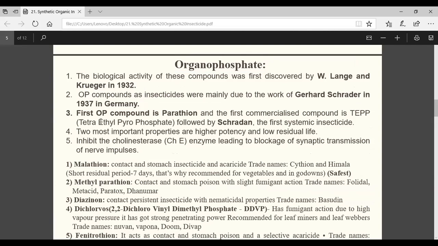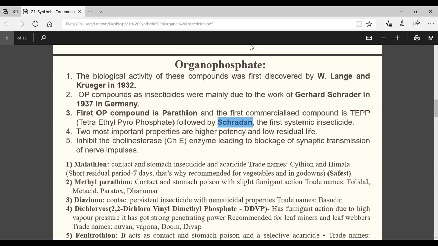In 1937, Gerhard Schrader developed an organophosphate compound, that is your Schradan, which is the first systemic organophosphate compound. It may come in the exam. First systemic organophosphate compound is Schradan. First organophosphate compound is Parathion. First commercialized organophosphate compound is TEPP, tetraethyl pyrophosphate.